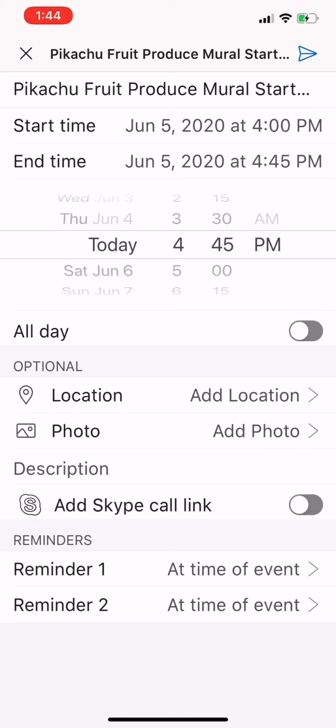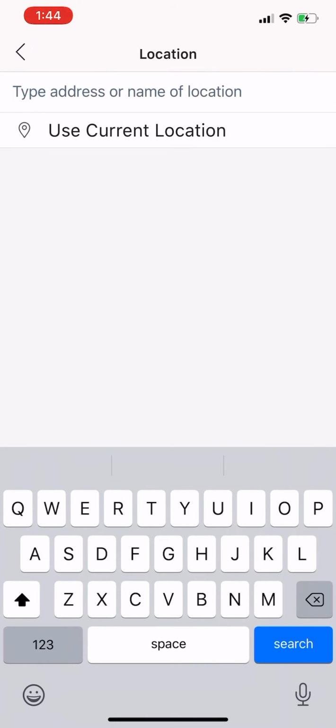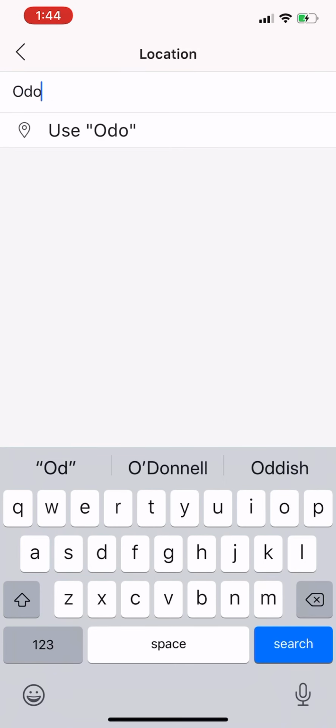Once you've done that, you come down to add location and we'll click add location. There's a couple ways to do location. You can do cross streets.